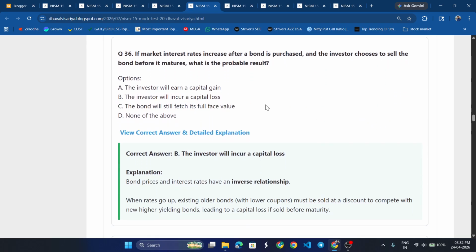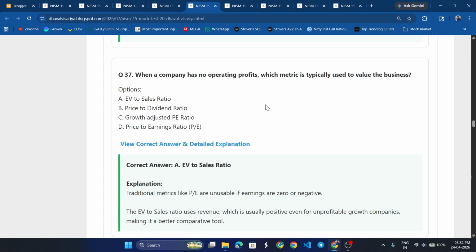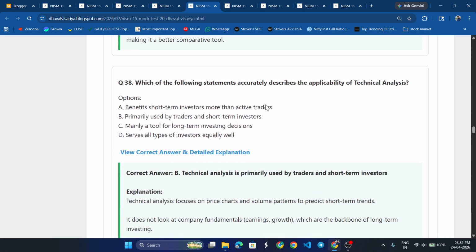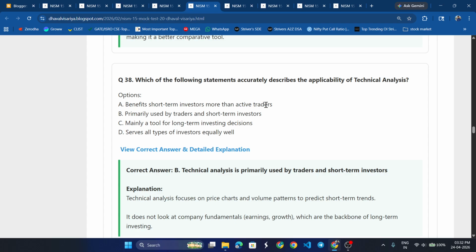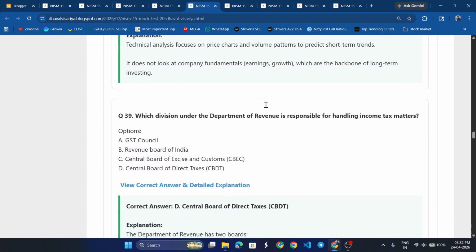If the market interest rate increases after a bond is purchased and the investor chooses to sell the bond before its maturity, what is the likely result? The investor will incur a capital loss. When a company has no operating profit, which metric is typically used to value the business? EV to sales ratio. Which of the following statements accurately describe the application of technical analysis? Technical analysis is primarily used by traders and short-term investors.